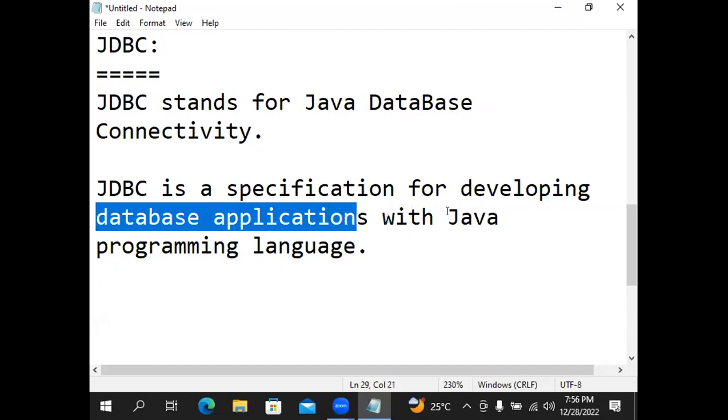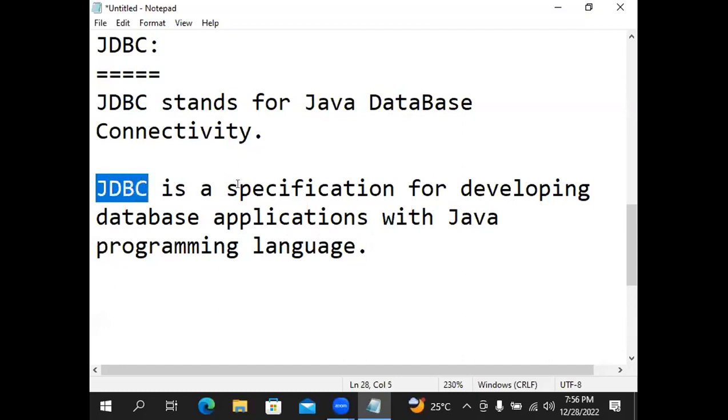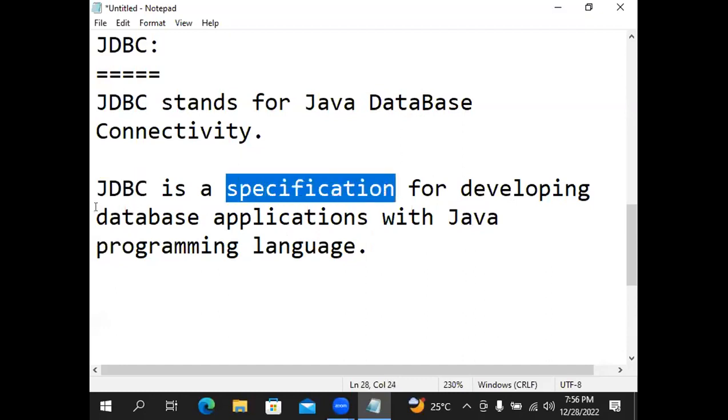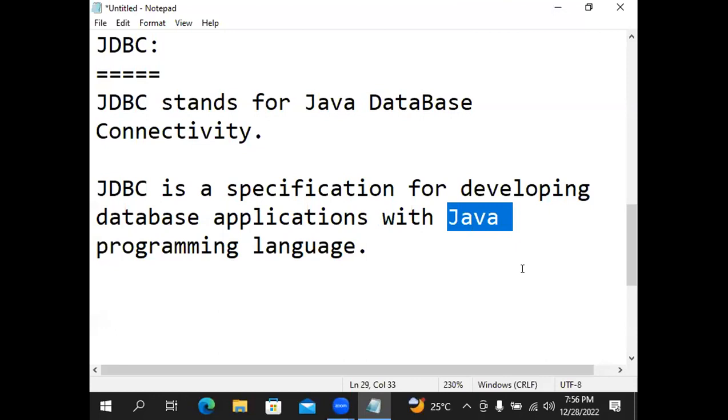Java programming language, you already studied. That is nothing but core Java up to exception handling topic. Whatever you studied in core Java up to exception handling is called programming language. Now, JDBC is not a programming language. JDBC is a specification. What purpose? To develop database applications, by using which language? Java language. That's why core Java up to exception handling is a prerequisite to learn advanced Java.